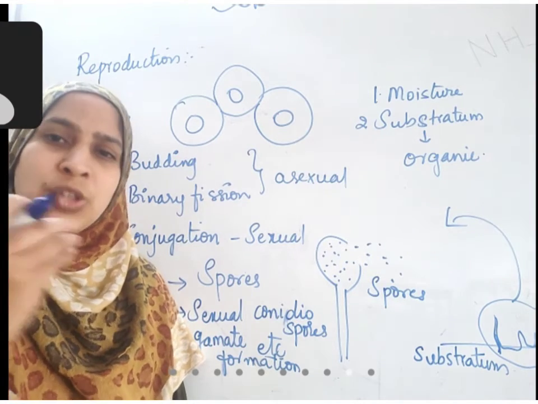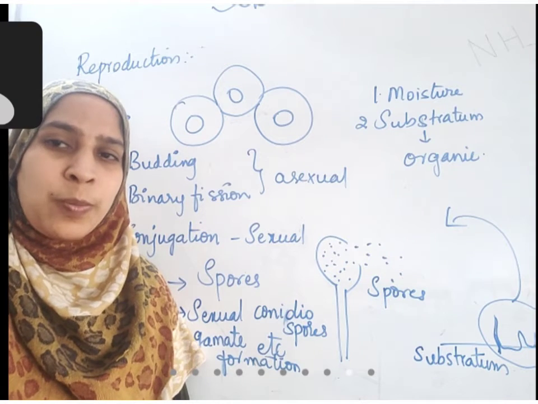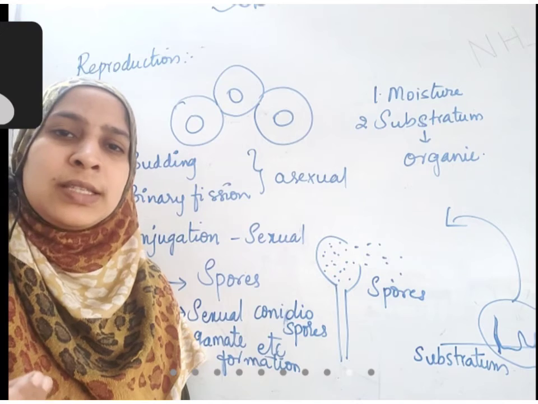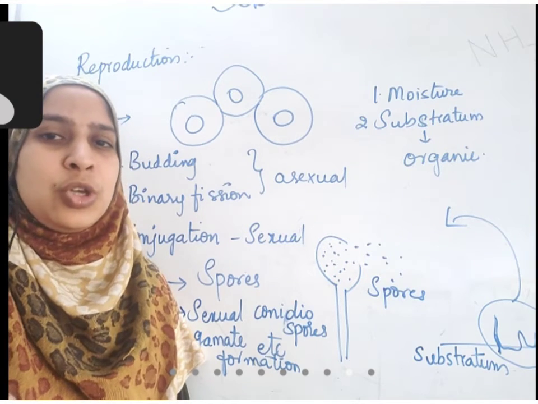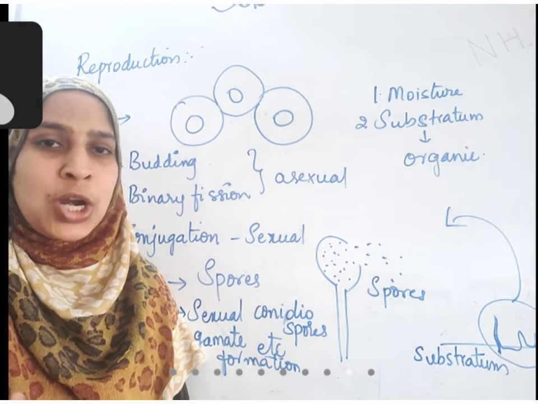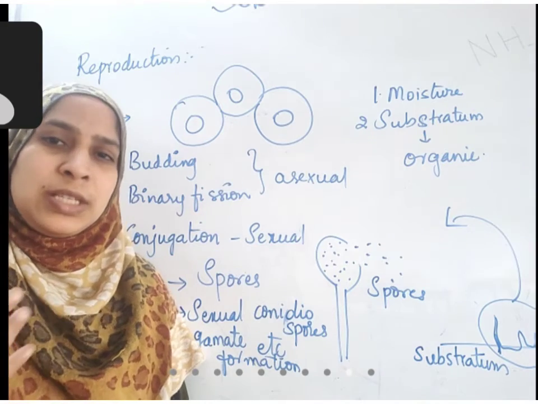Pickle is made from chili powder. That chili powder is organic. It is obtained from a plant product, and it has organic substances in it. So any organic surface can act as a substratum, and if it is provided with a little bit of moisture, then fungus will grow.